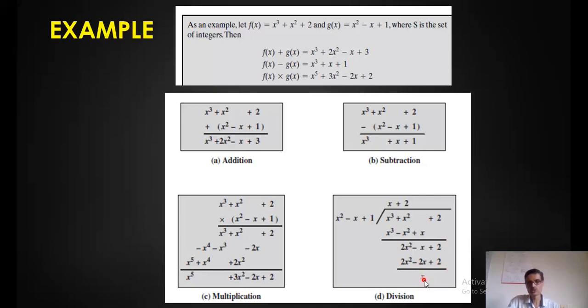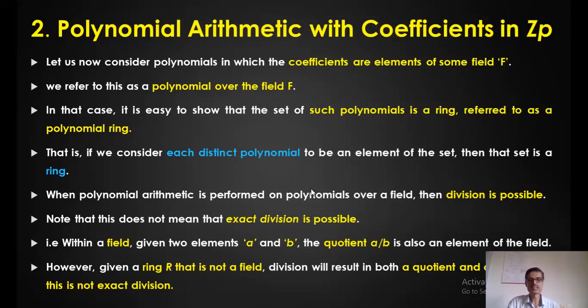So the remainder is equal to x with a quotient of x plus 2. This is the answer for normal or basic. By using basic rules of algebra, we have done this polynomial arithmetical operations. Okay. Now the second polynomial arithmetical operation, a very important one.